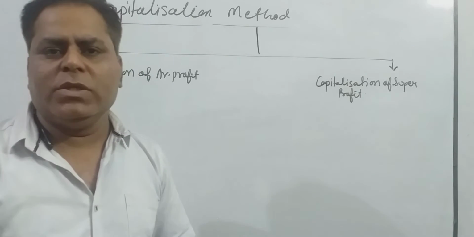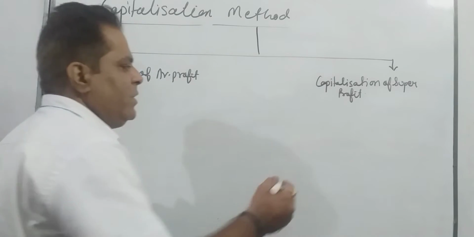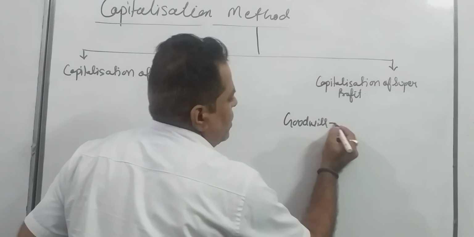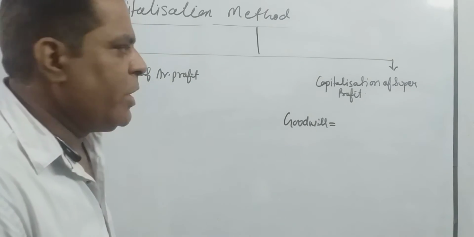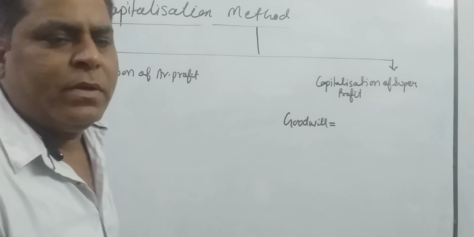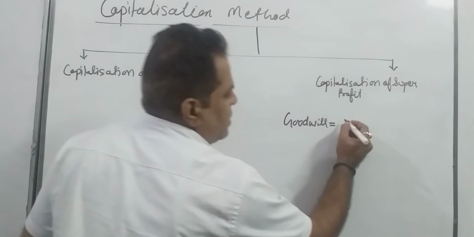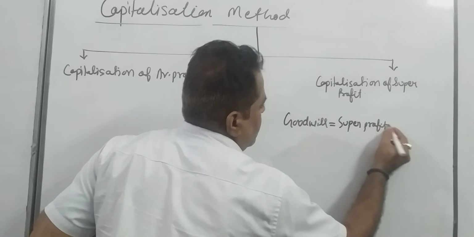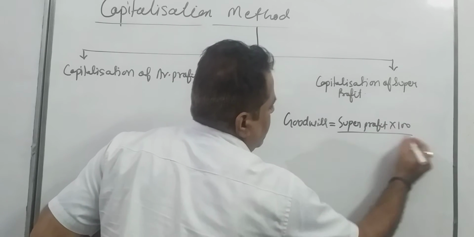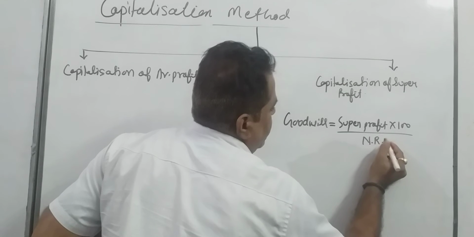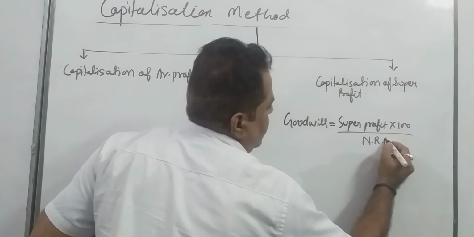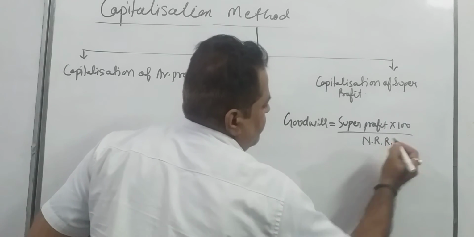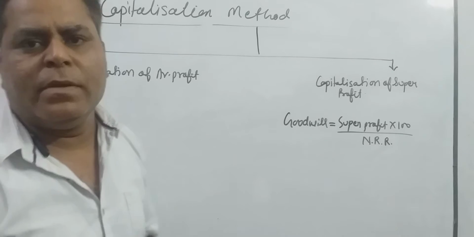Just after determining super profit, you can apply formula to determine goodwill. What is the formula to determine goodwill of the firm according to super profit method? Formula is super profit into 100 upon normal rate of return.